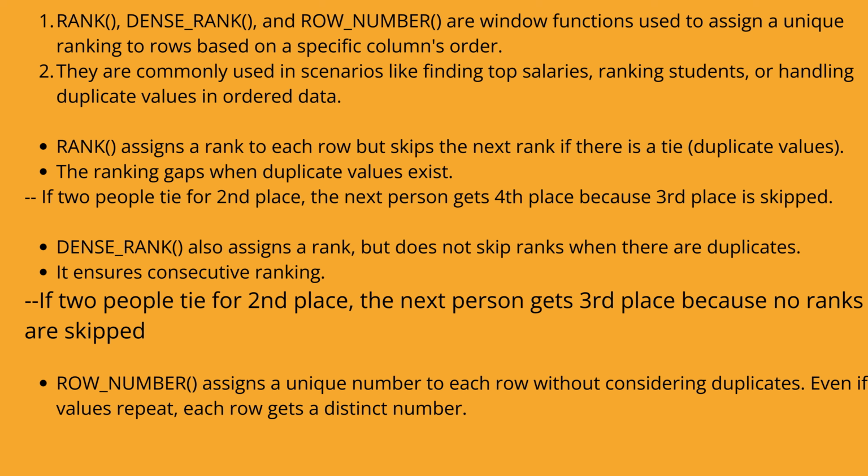If two people tie for second place, the next person gets fourth place because third place is skipped. Dense_rank also assigns a rank but does not skip ranks when there are duplicates. It ensures consecutive ranking. If two people tie for second place, the next person gets third place because no ranks are skipped. Row_number assigns a unique number to each row without considering duplicates. Even if values repeat, each row gets a distinct number.